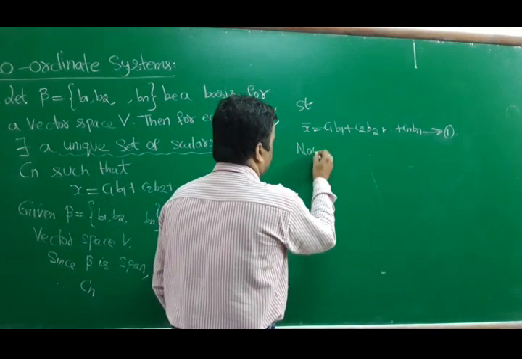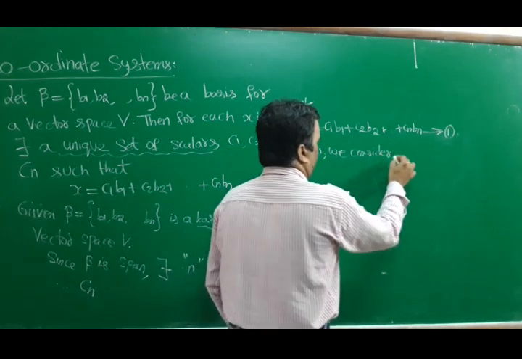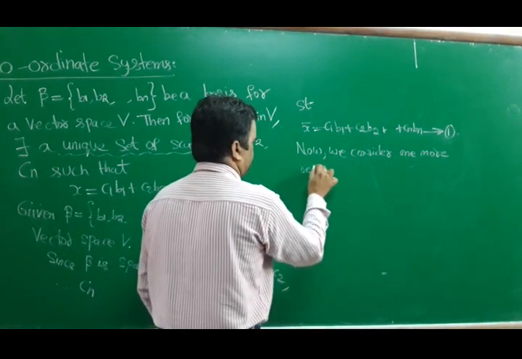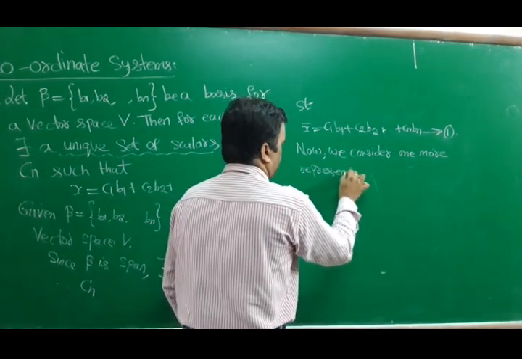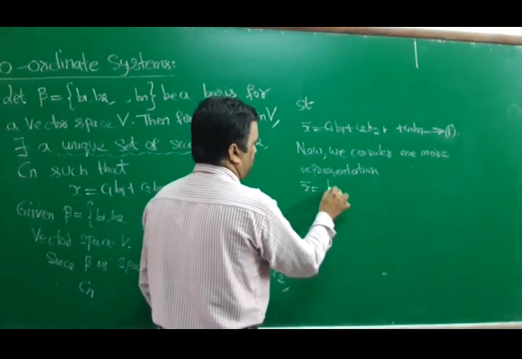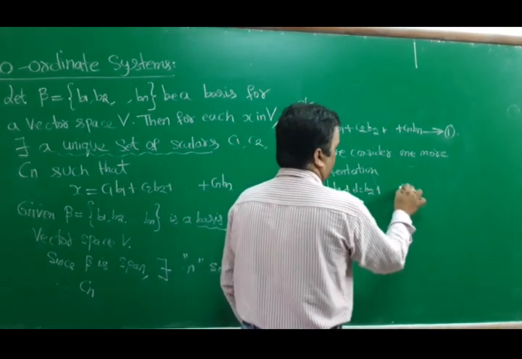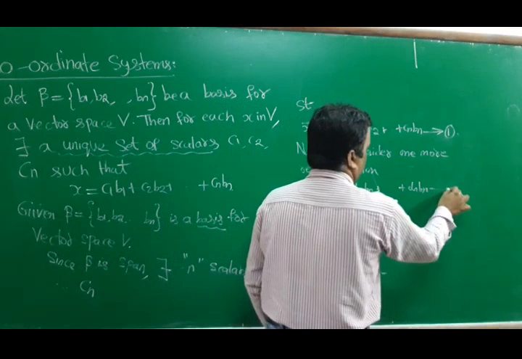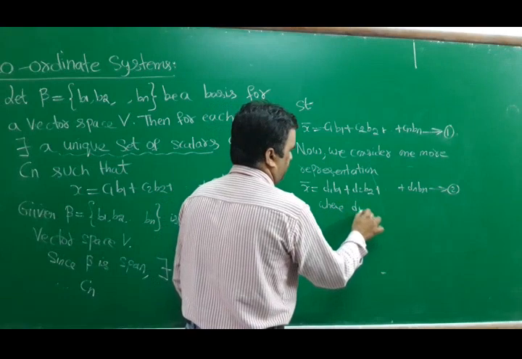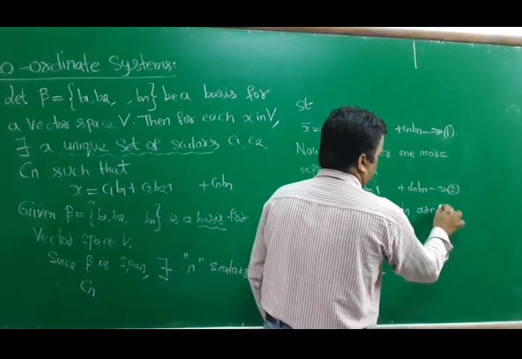Now we consider one more representation. x bar is equal to D1 B1 plus D2 B2 plus so on, Dn Bn, where D1, D2, and so on, Dn are scalars.